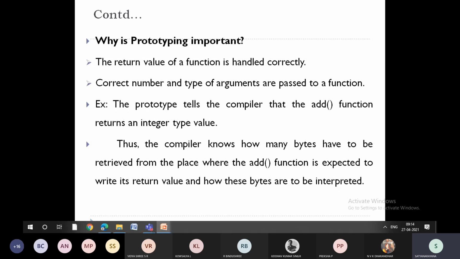The second advantage is that the correct number of parameters and type of parameters will be passed to a function. Because we defined it first, we know that only two parameters of type integer are there. The compiler can easily allocate memory for that, so that memory wastage won't be there. So when I say this is an advantage of function prototyping, it's not for us, it's for the system.